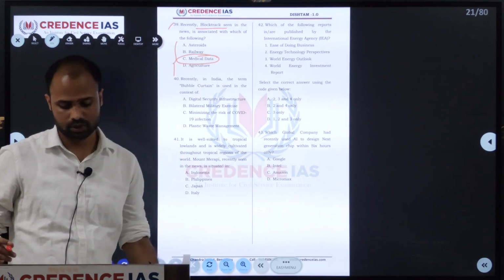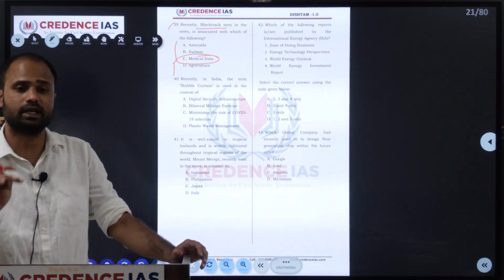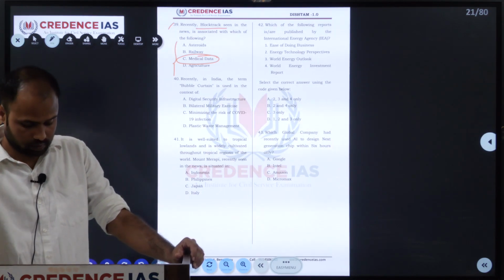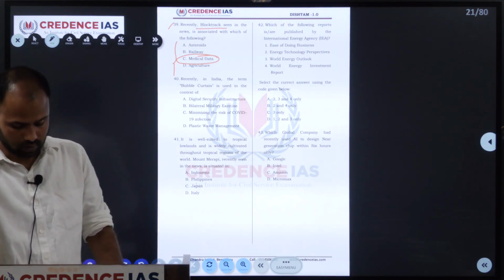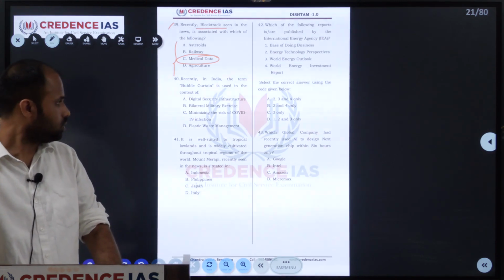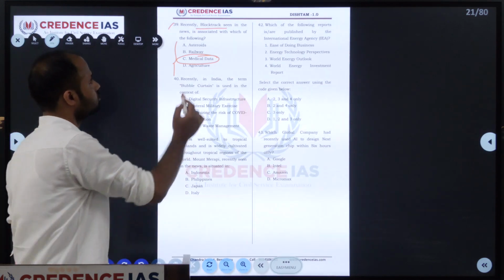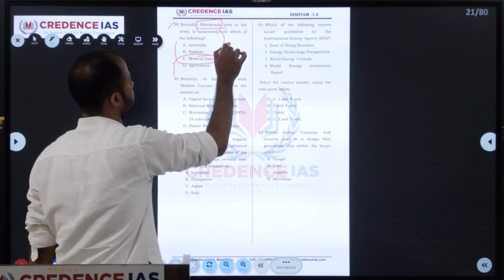So BlockTrack is related to medical data.